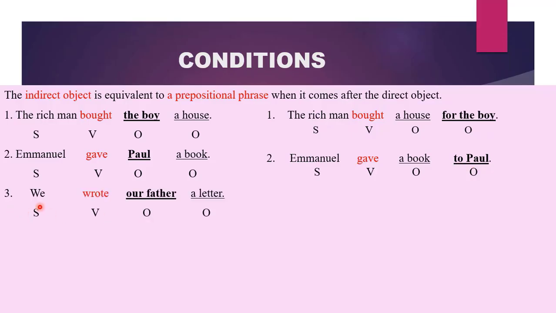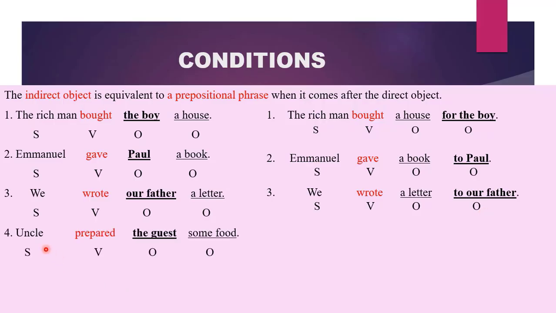In the third sentence, we wrote our father a letter. We, our subject, wrote our verb. Our father, indirect object, because he is the one going to benefit. And what did we write? A letter, our direct object. When the order changes, our father will become a prepositional phrase, and we will label it as our object. We wrote a letter to our father. We, our subject, wrote verb, a letter, object, to our father, our indirect object.